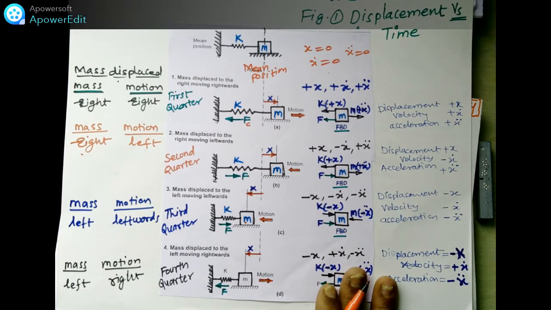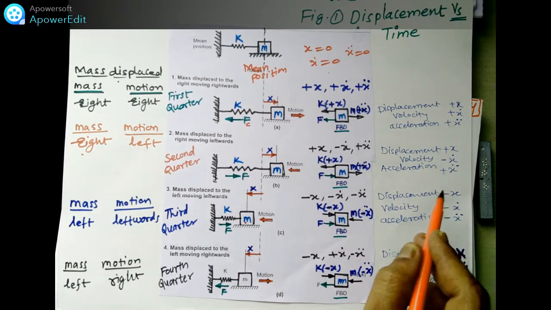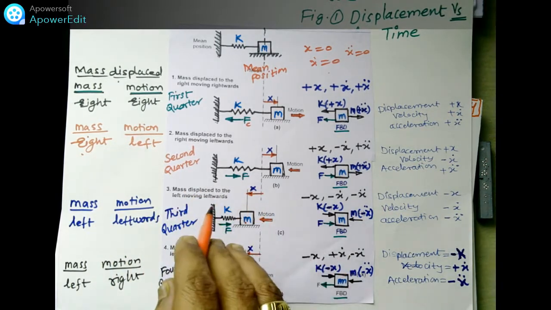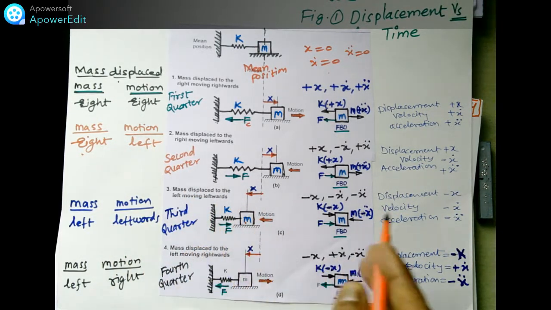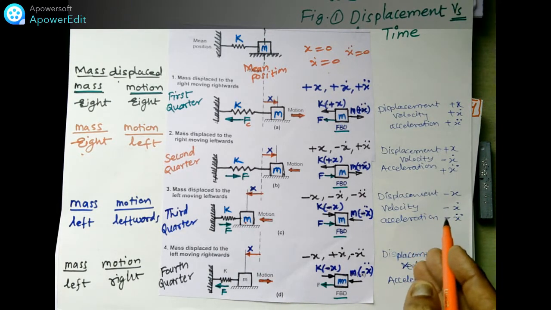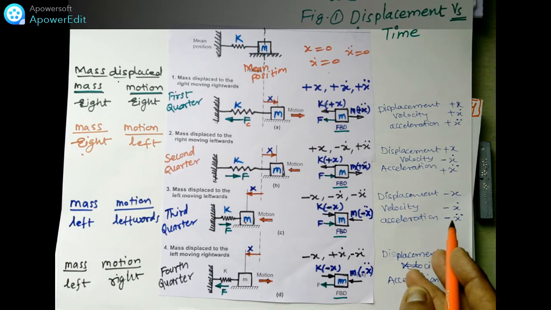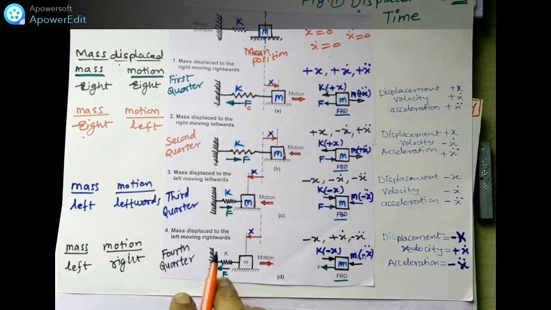In the third quadrant, what will happen? All of this is coming to this side. On the left side, displacement, velocity and acceleration, that is x, x dot and x double dot, are all taken negative here. In the fourth quarter, what will happen?